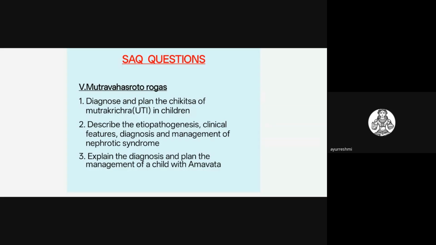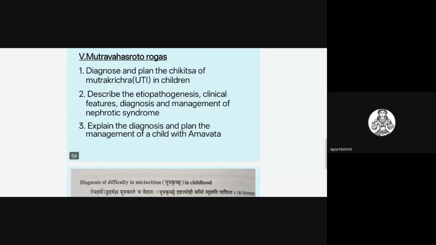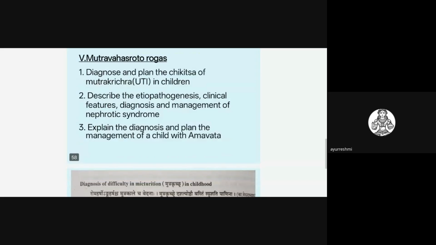And one more important thing is nephrotic syndrome. In previous question papers they have asked nephrotic syndrome many times. There is a chance. Commonly they will ask about Mutravaha Srotas. They may not ask related to Amavata and all, because it's not common in children. As per my knowledge, they will ask SAQ questions on UTI, Mutrakrichra, or nephrotic syndrome. This is a favorite thing they may ask.